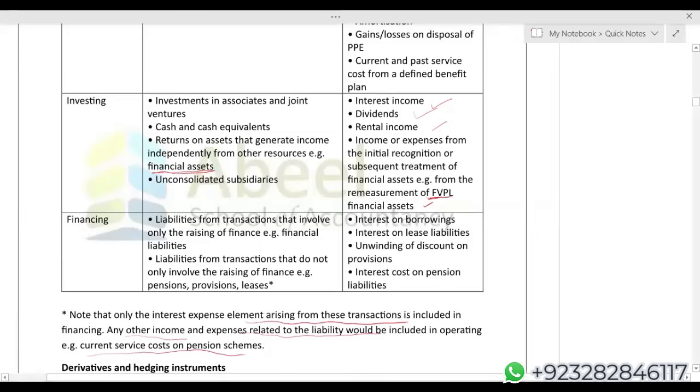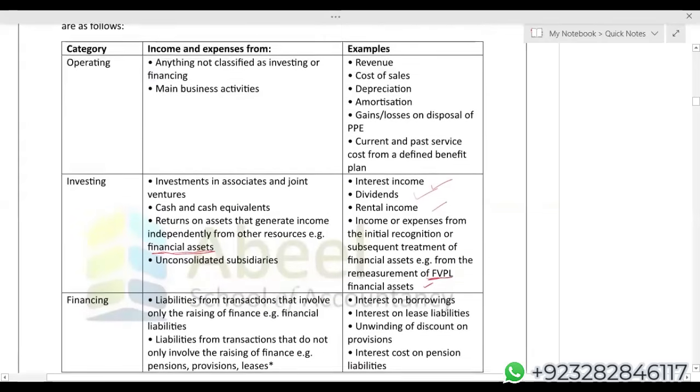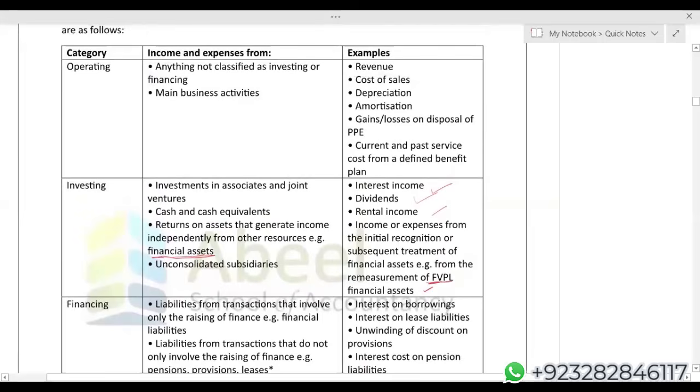And during my regular classes in the revision, we have also discussed, if investment in individual books is at fair value, then changes will go to where you have to show the changes. If you are following the equity method, then where you have to show the changes. So we have discussed that as well. So students, at least category, income, expense, and examples, I strongly believe this will really help you while answering your questions in exam.